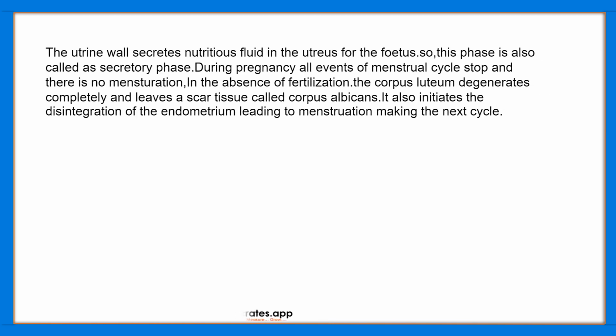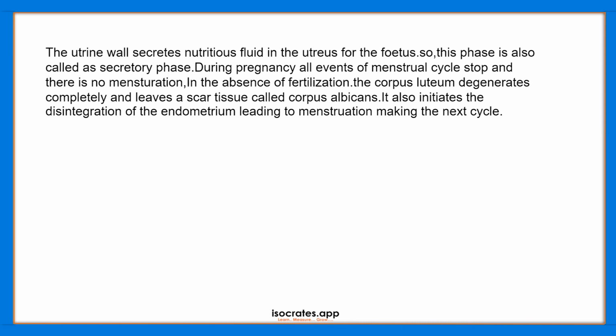During the secretory phase, the uterine wall secretes a nutritious fluid in the uterus. This is secreted for the fetus in the womb. That is how this phase gets its name, the secretory phase, as it secretes the nutritious fluid for the fetus. During pregnancy, all the events of the menstrual cycle stop, and there is no menstruation taking place during the pregnancy of a woman.